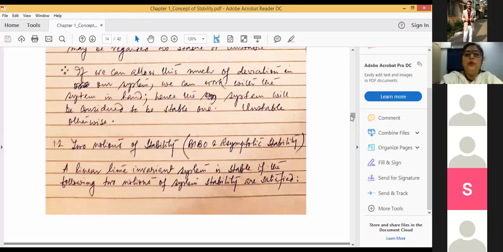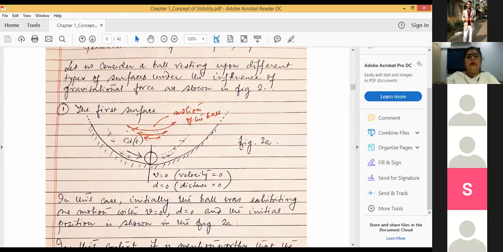So if there is no input to the system and the system is exhibiting dynamic behavior because of its initial conditions, then the system is called a free system. No input is there. And in case of a free system, a stable free system will always be able to regain its equilibrium point or zero state of motion. So that particular notion of stability is known as asymptotic stability. Already we have discussed that. Asymptotically stable.